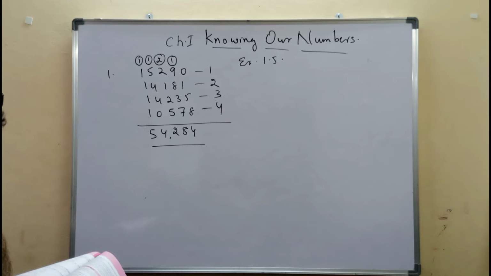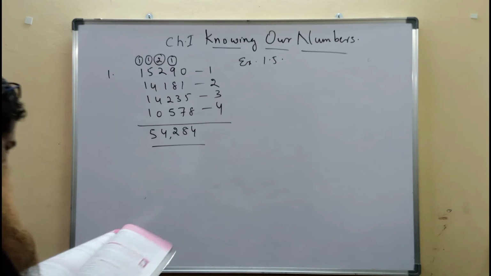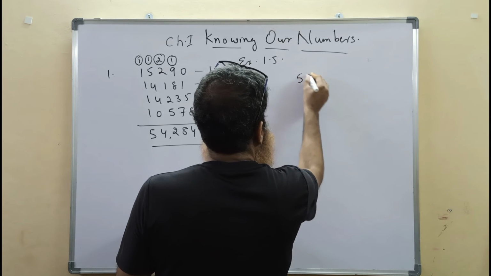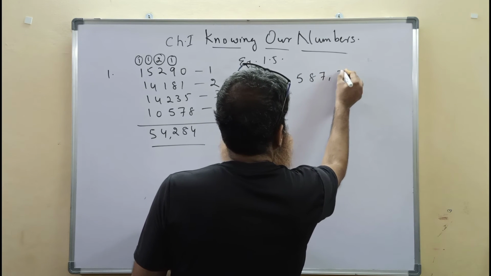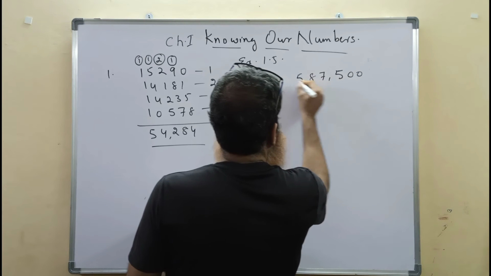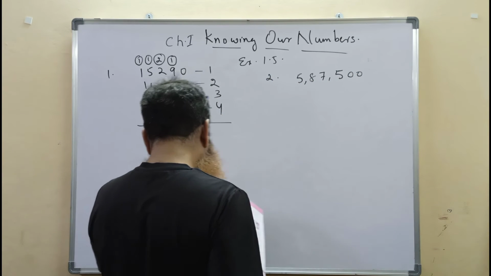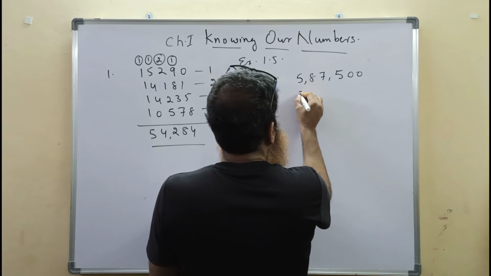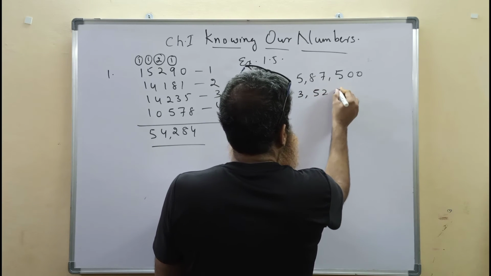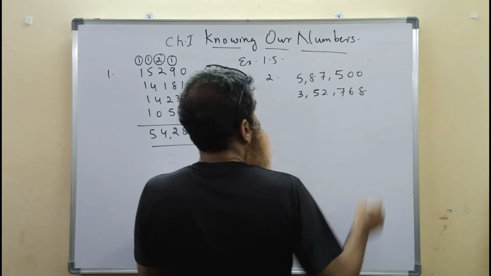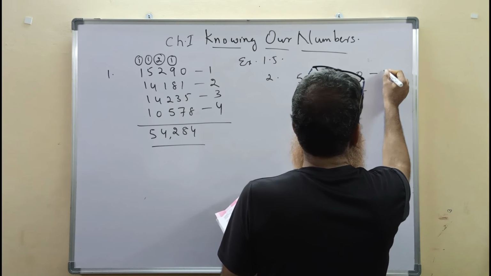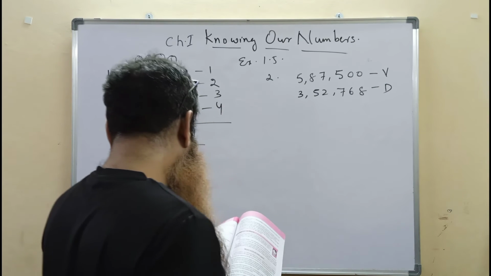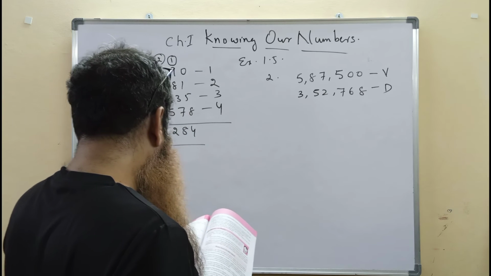54,284. The second question: in the Lok Sabha election, the elected candidate got 5,87,500 votes. This is the second question solution. And the defeated candidate got 3,52,768. This is the victorious candidate. This is the defeated candidate.